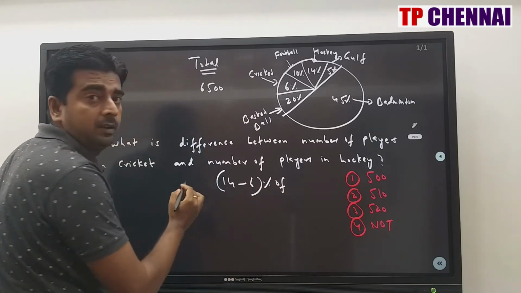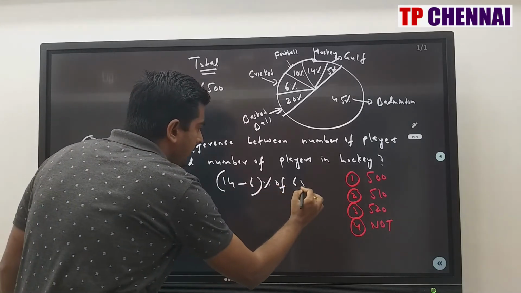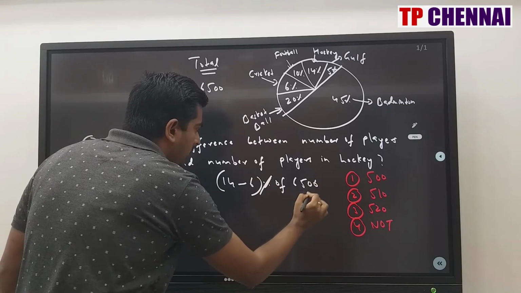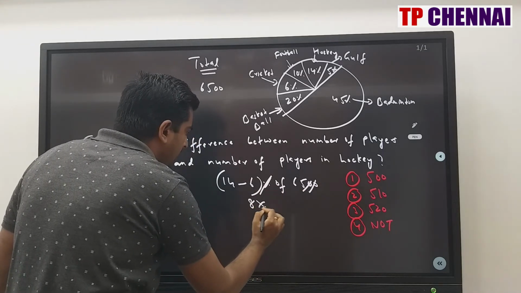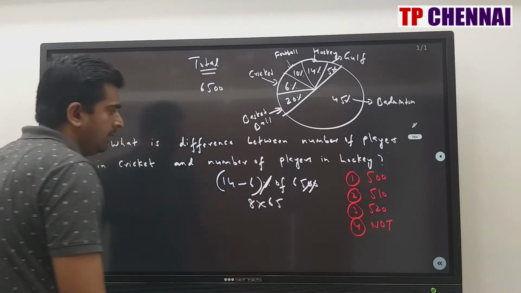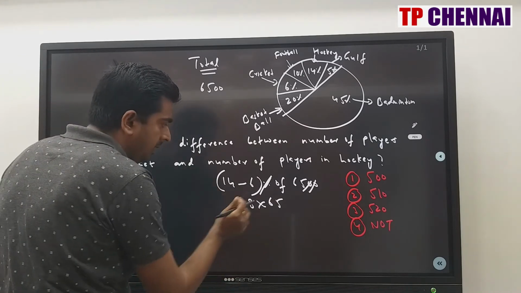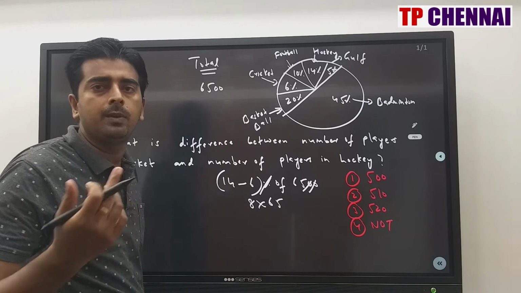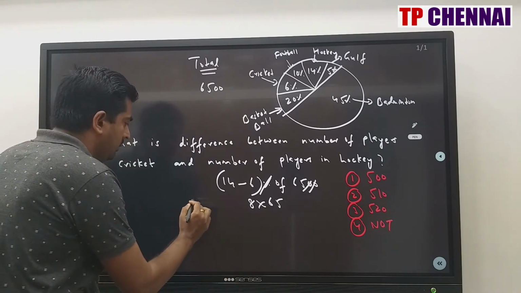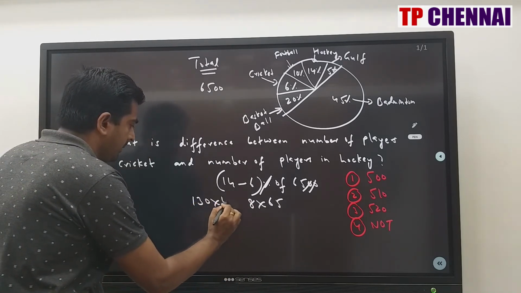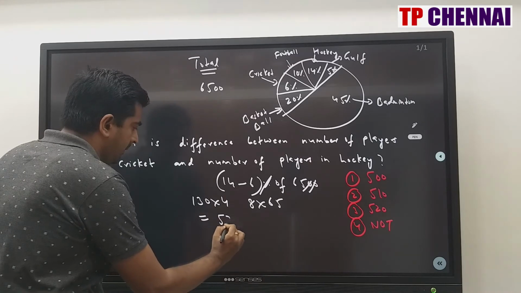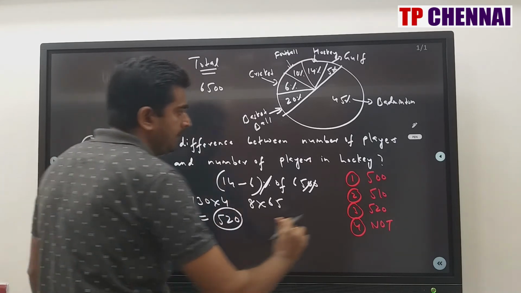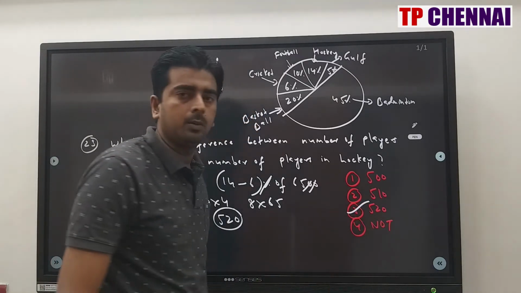14 minus 6% of total, which is 6500. So percent and total will go. This is 8. 8 into 65. What is the answer? 130 into 4. Double this odd number, half the even number. 65 double is 130. Half of 8 is 4. So what is 130 into 4? 520, which is third option.